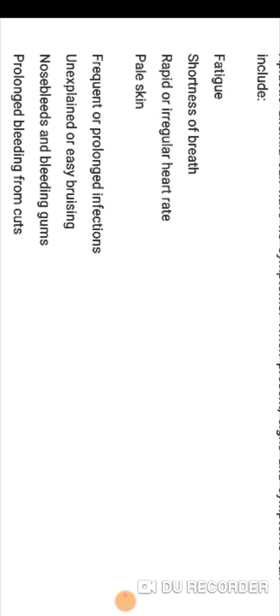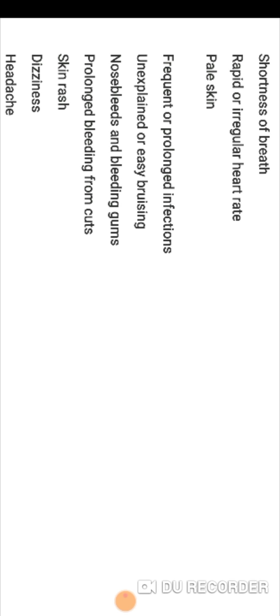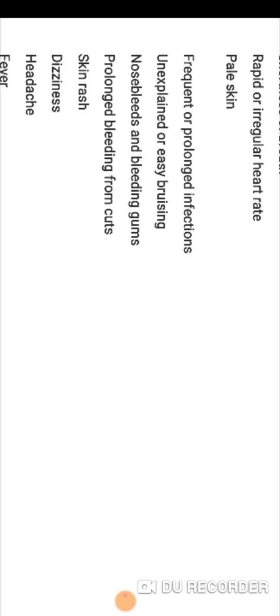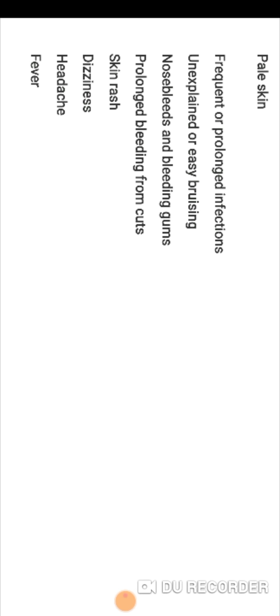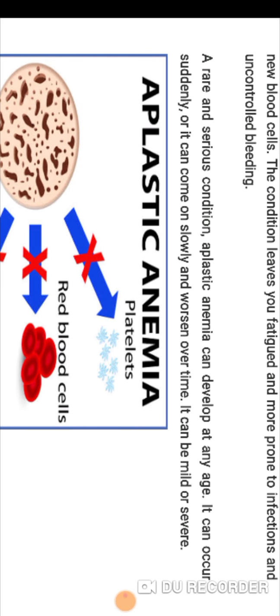Okay, friend. Pale skin, frequent or prolonged infections, easy bruising, nosebleeds, bleeding gums, prolonged bleeding from cuts, skin rash, dizziness, headache, and fever. These are common symptoms of aplastic anemia.